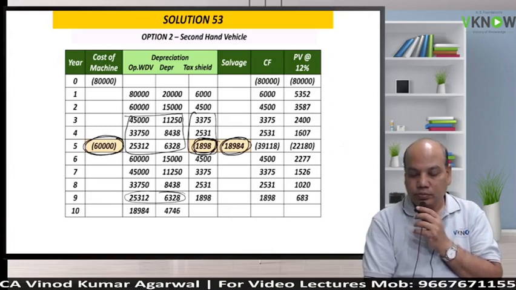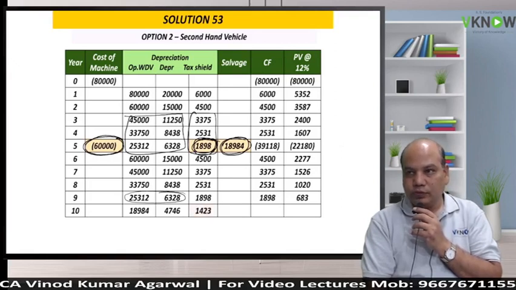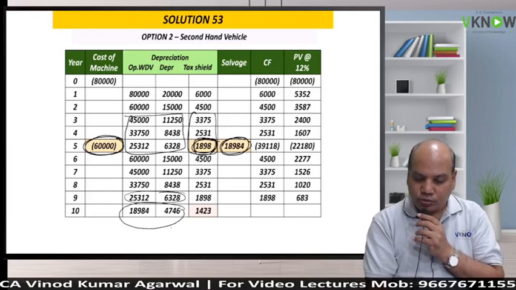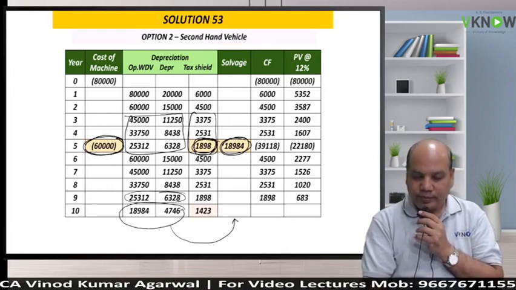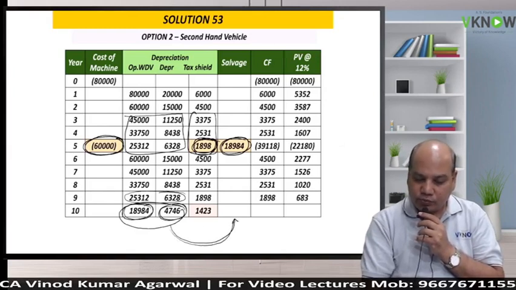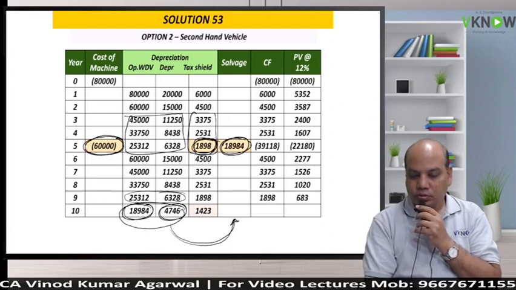18984, 18984. Then 4746, 4746. 1423. 1424, no problem. And what will be the salvage value in the last year? The difference of these two numbers will come here. The difference between 18984 minus 4746 will be the salvage value here. 14238. Have you understood?